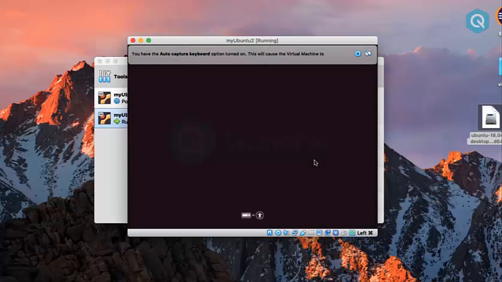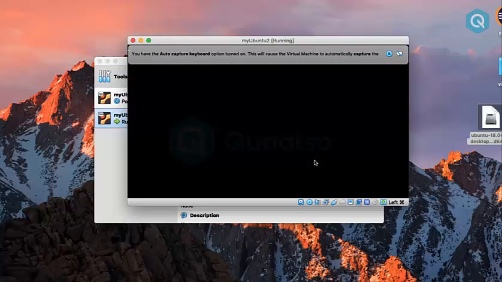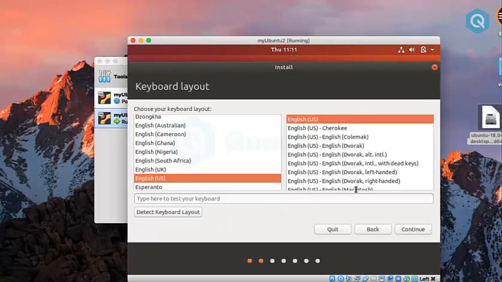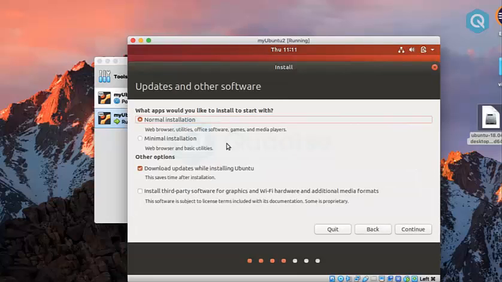Now VirtualBox has started and it will begin the installation of Ubuntu on this VM. Once the boot process is completed, it will ask you to try Ubuntu or to install Ubuntu. But here we want to install Ubuntu, so click on the Install button and then it will start the installation process. Instead of a normal installation, I am going for a minimal installation. Also, I am not taking the option to download updates during installation.